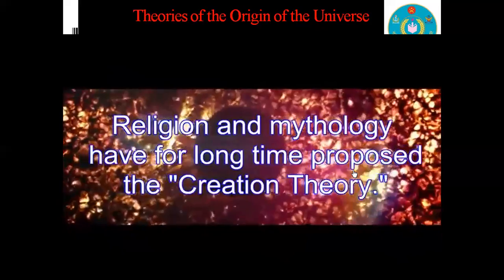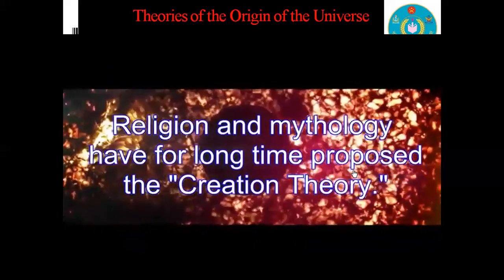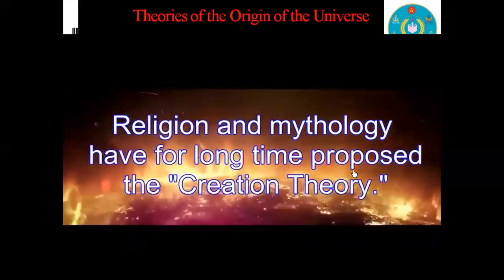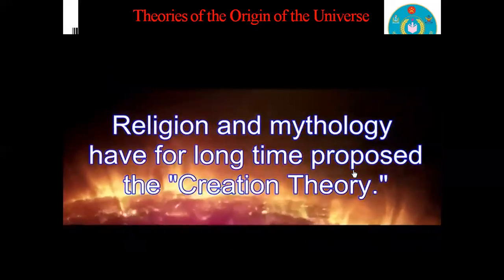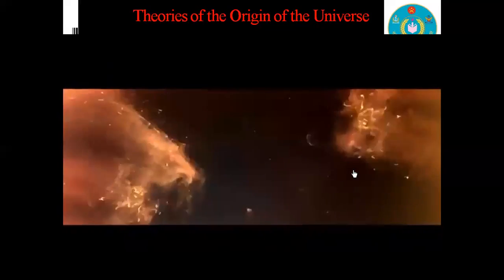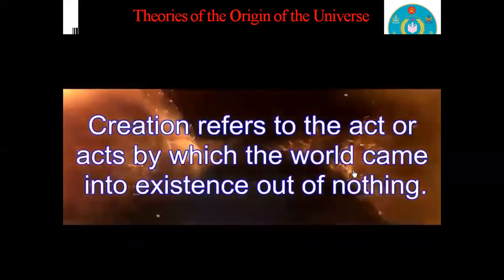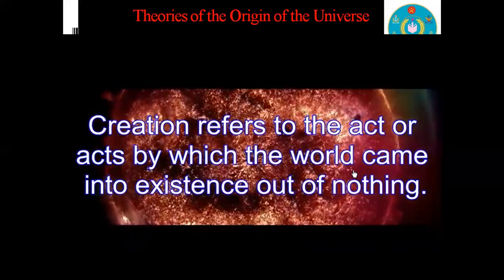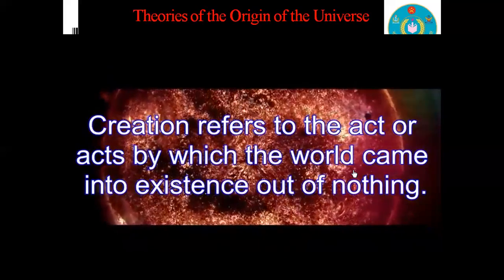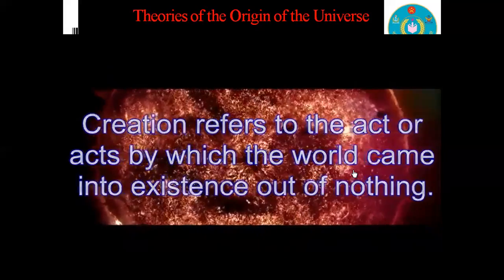In 17th century, Bishop Ussher estimated the age of the universe as 4000 BC. He got this by adding the ages of the people of the Old Testament. On the other hand, according to Greek philosopher Aristotle, some people thought that the universe was created due to the heavenly influence.